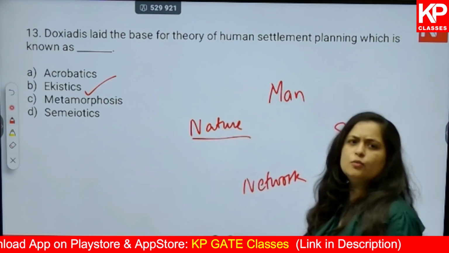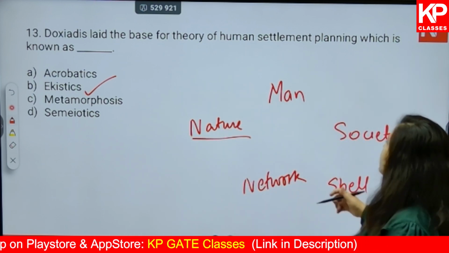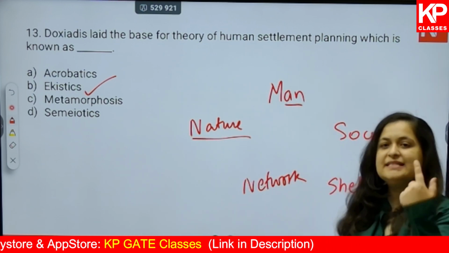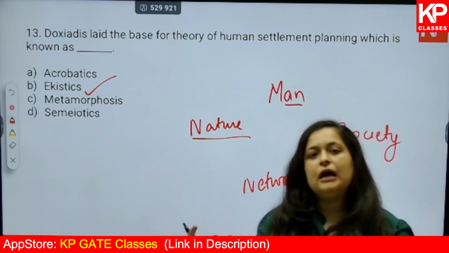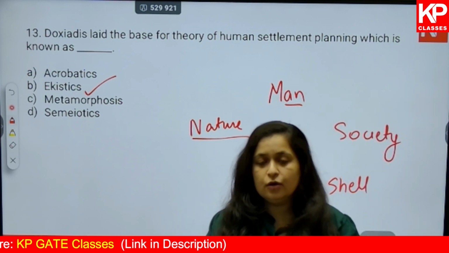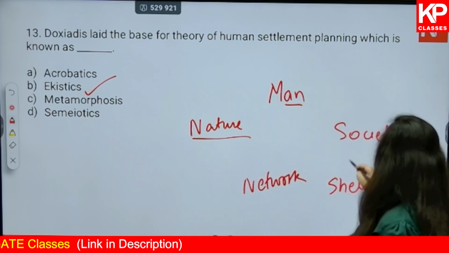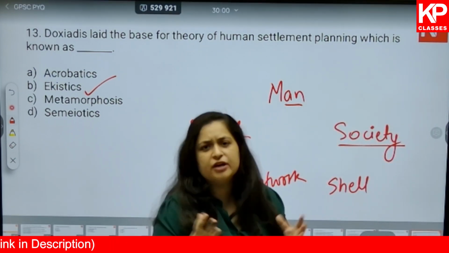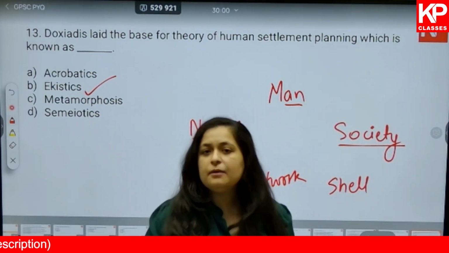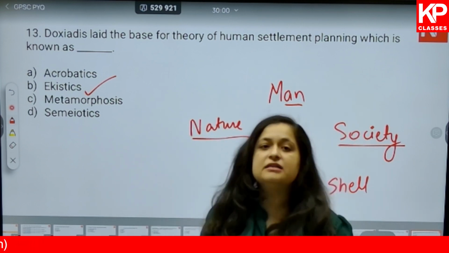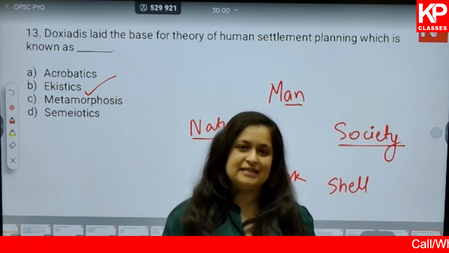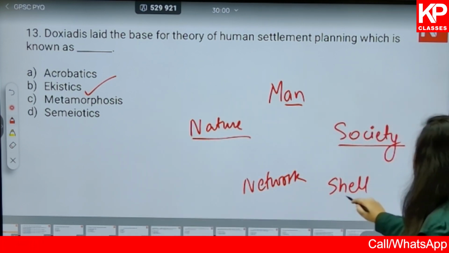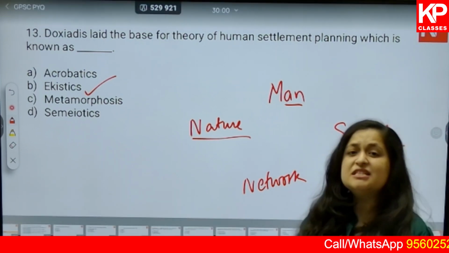Okay? So we do understand the meaning of nature, we understand the meaning of man. It's a single person that we are talking about. A group of man or a group of human beings will be called as society. So we human beings are social animals, correct? We've heard it so many times. So another element that is given with man is society. Okay. Next, shell. Shell essentially means shelter.